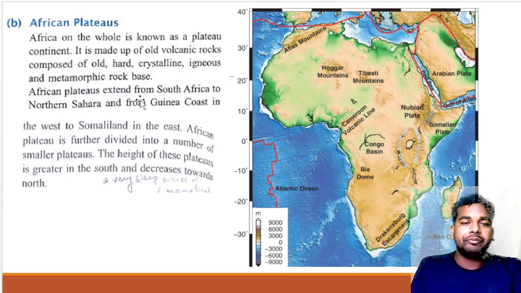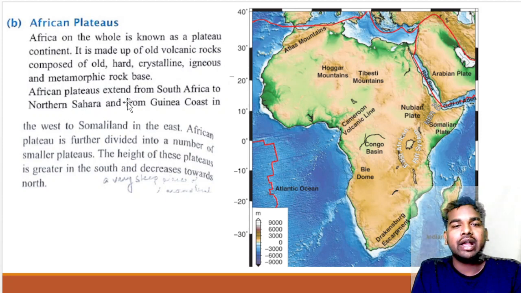Now, what is the extension of the African plateau? It extends from South Africa to the North Sahara and from the Guinea coast in the west to Somaliland in the east. We are talking about how it extends from this area to this area, and from this Guinea coast to this Somaliland.